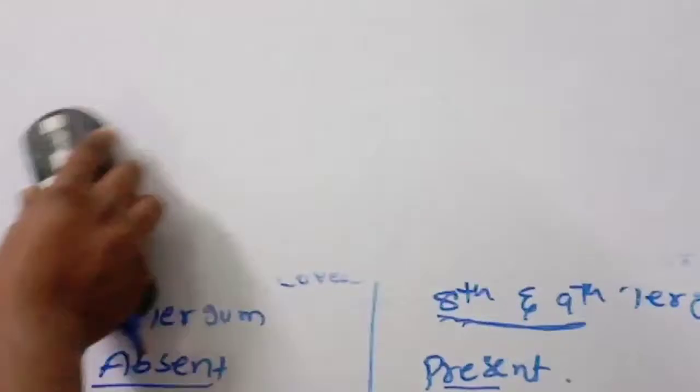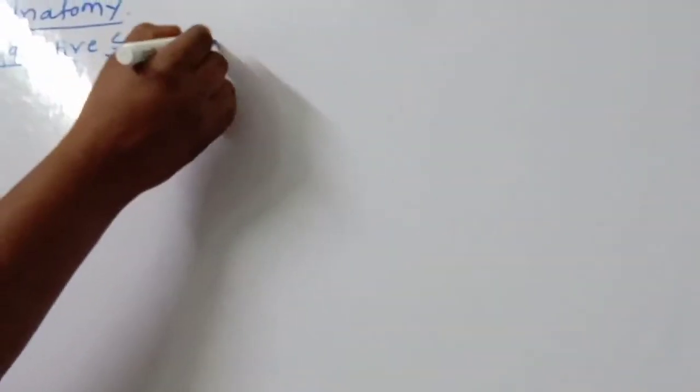Now we are going to discuss another important concept, that is anatomy. First one, the digestive system. The digestive system of cockroach.